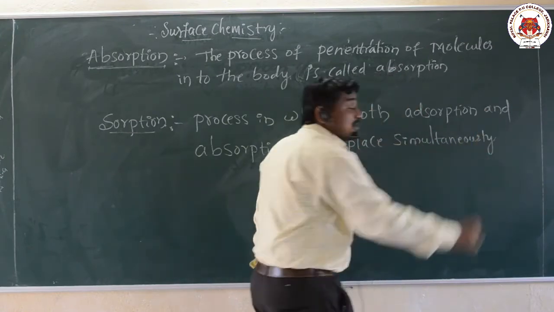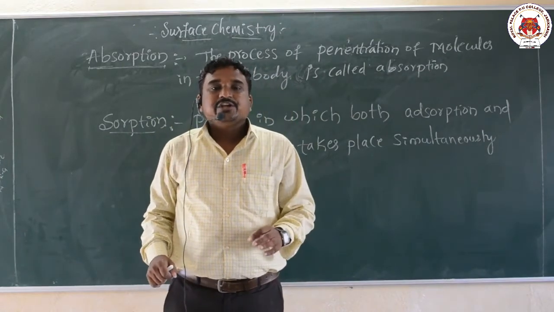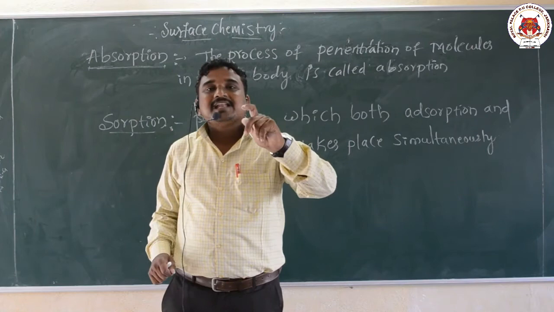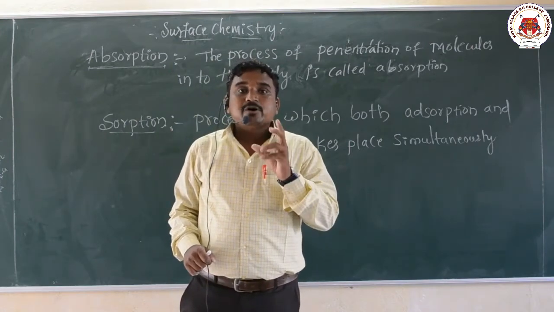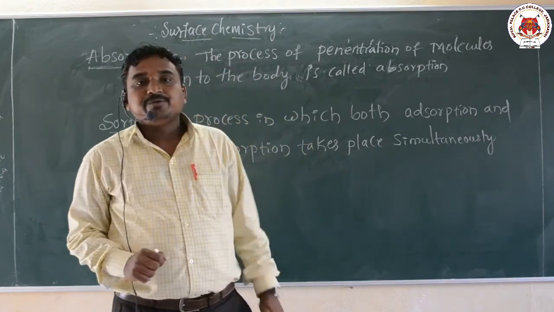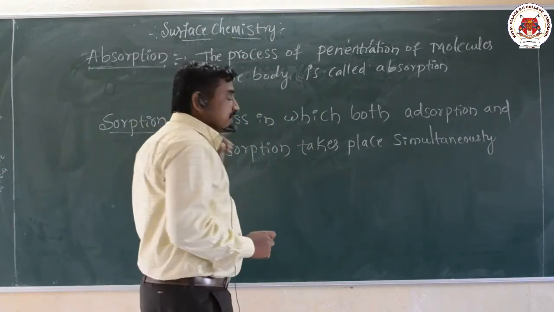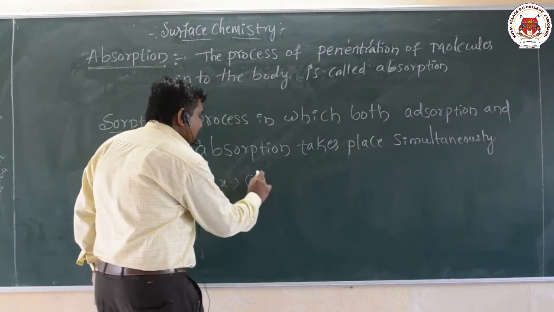Sorption is a process in which both mechanisms, that is adsorption and absorption, take place simultaneously. That phenomenon is called what here? Sorption. So I will give one example, the chalk.